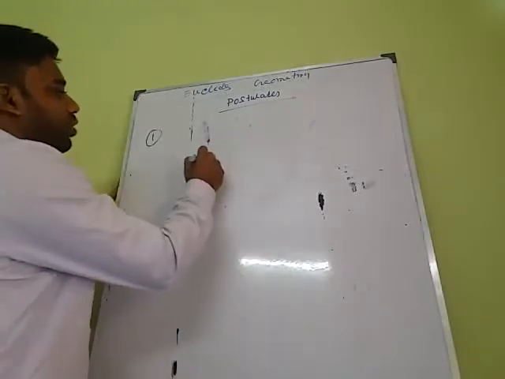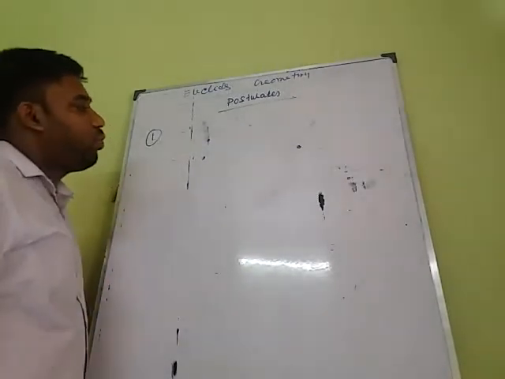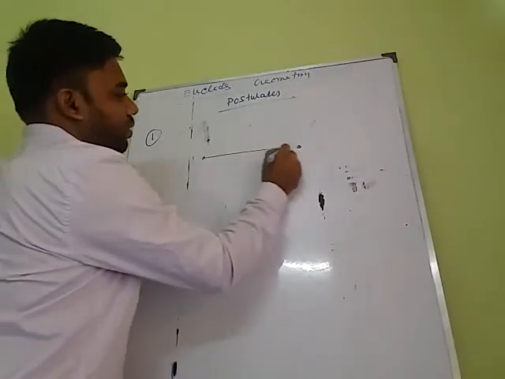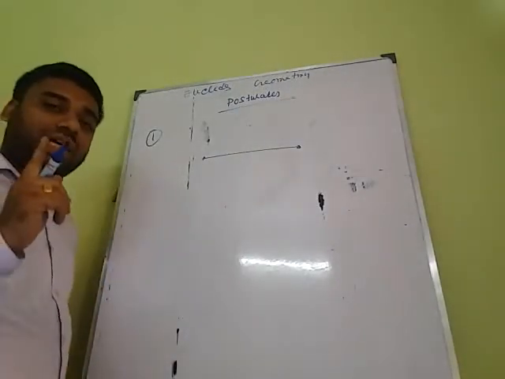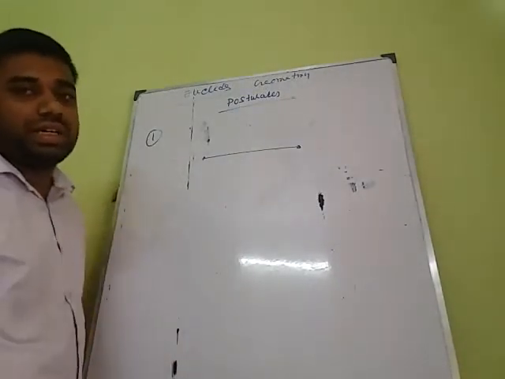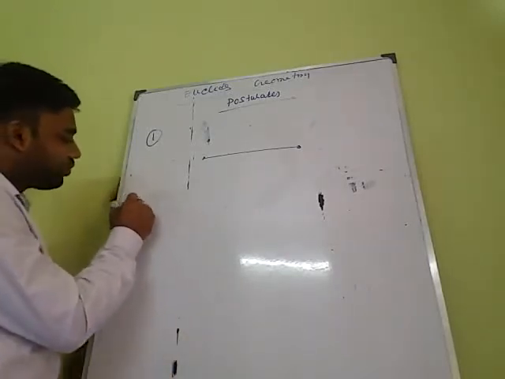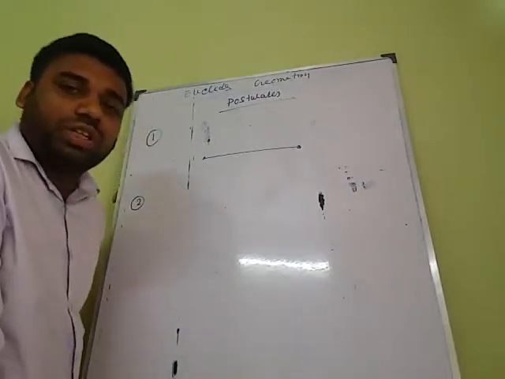It means a straight line may be drawn from one point to another. If 2 points are given, then with the help of these 2 points we can draw only a single straight line. That is the first postulate. Second postulate, statement of the second postulate: a terminated line can be produced indefinitely.